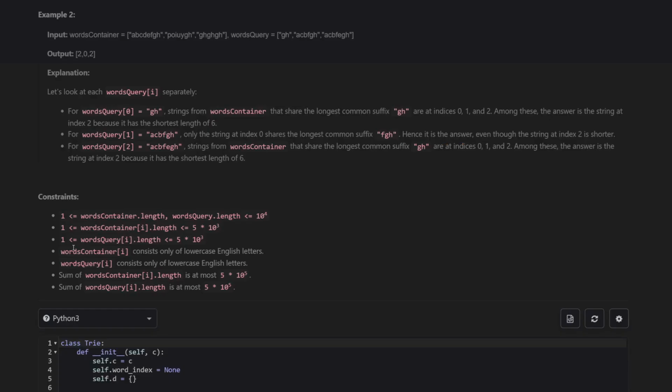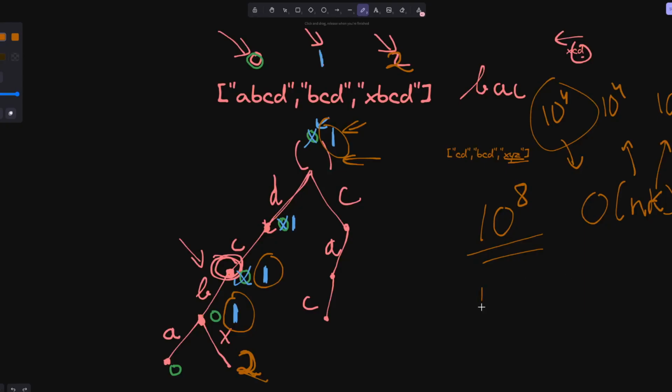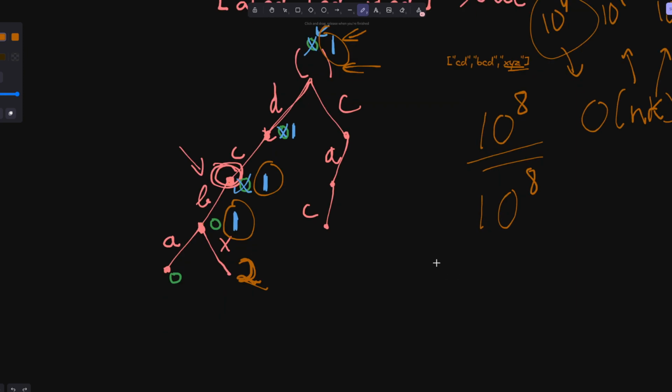And then we go to the queries. We also have 10 to the 4th queries, and the same amount of lengths. So that would be another 10 to the 8th for the tree traversal. As long as you stay below 10 to the 9th, most algorithms will not time out.